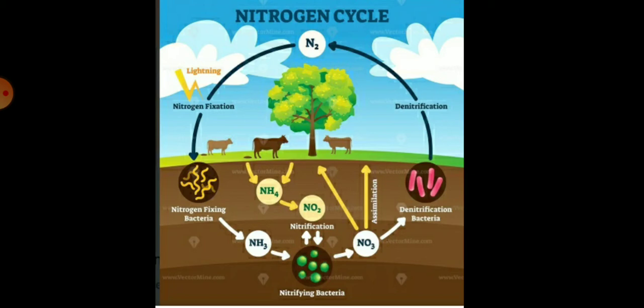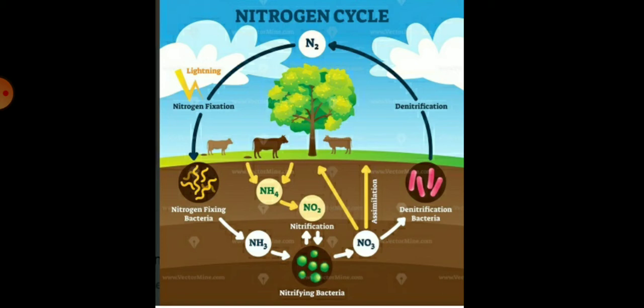The nitrogen cycle is the series of processes by which nitrogen and its compounds are interconverted in the environment and in living organisms, including nitrogen fixation and decomposition processes.